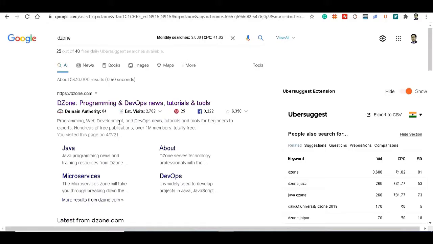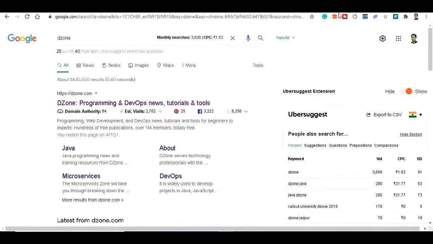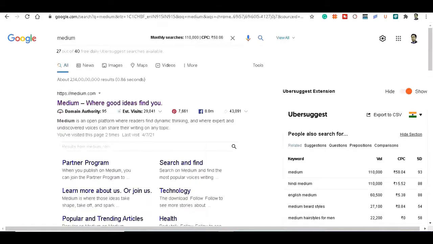You can come to Dizon, which has domain authority 84, so it is also a very popular site to do guest posting. So if you do guest posting on sites like medium.com, Issuu Articles, Dizon.com, listwheeler.com, then I'm sure you will definitely get backlinks from these sites. So let me show you how you can do guest posting.